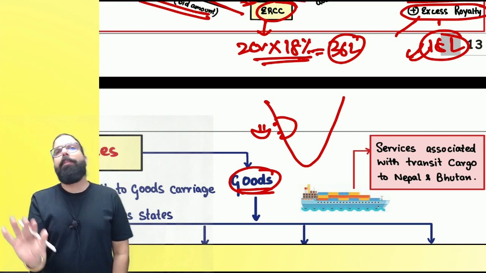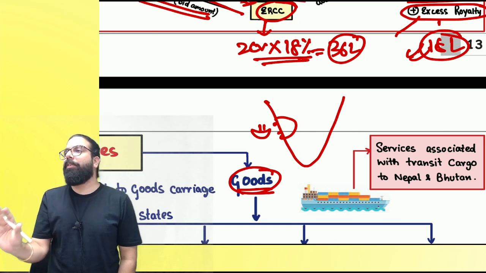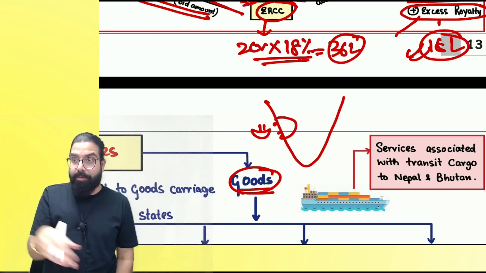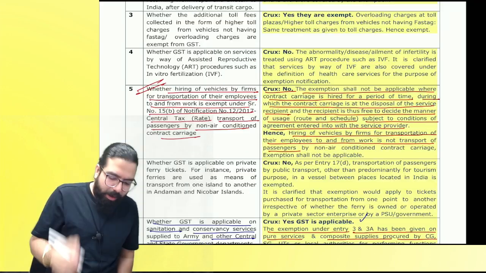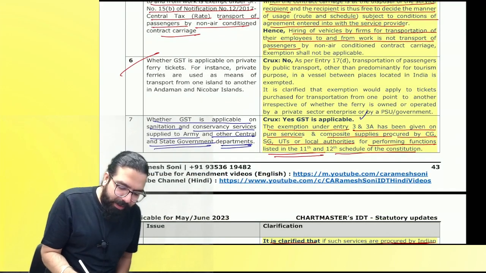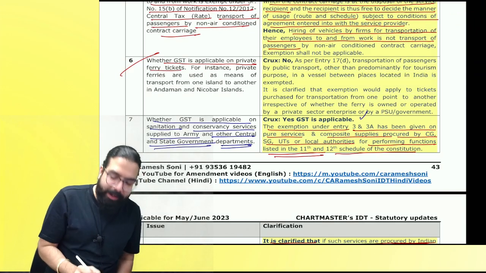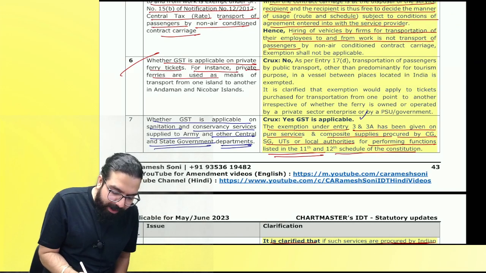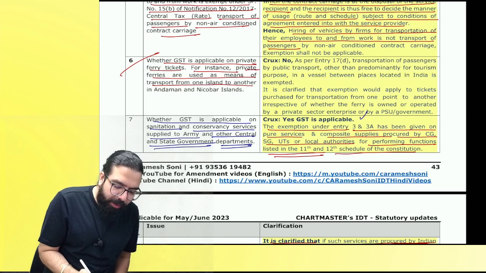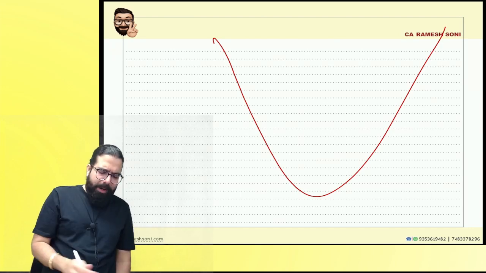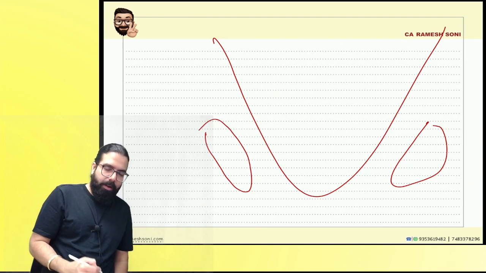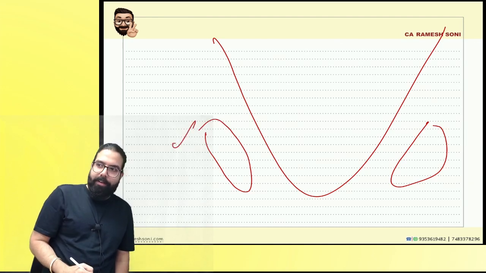Now, if public transportation is done by ferry, whether the ferry is owned by PSU or government, or it is owned by any private person, always remember this is a circular which I am talking about. Okay, everyone, what is the circular telling? The circular says whether GST is applicable on private ferry ticket, for instance, private ferries used as means of transportation from one island to another in Andaman and Nicobar. Baba, this is supposingly India. Where is Andaman Nicobar? Left side, right side? Here, this side.